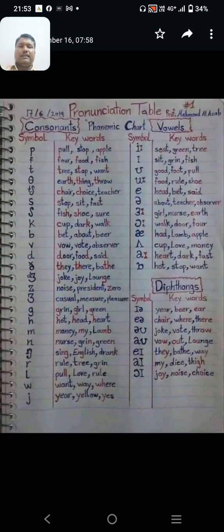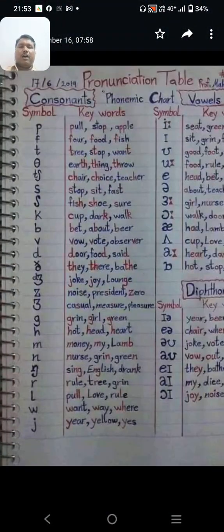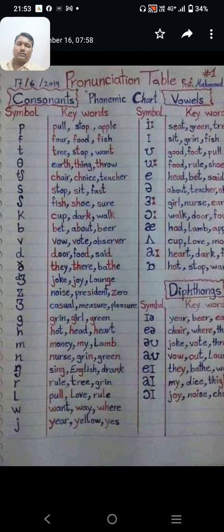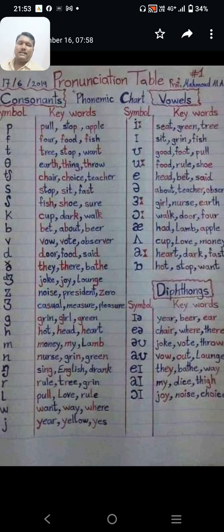See here, these are the symbols and you have to learn them by heart, like swallowing some books. You have to write phonetic transcription and practice phonetic transcription for these words. Key words are there. For these words you have to practice.